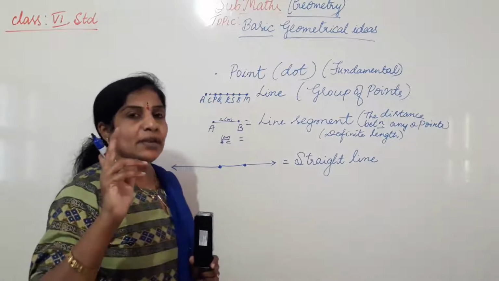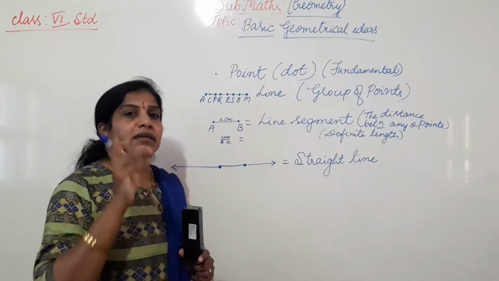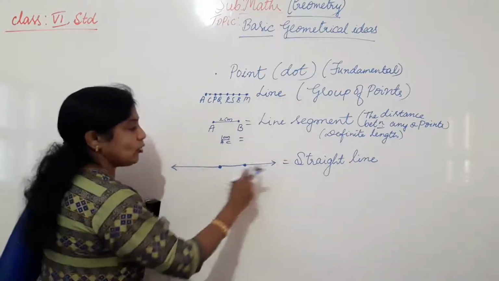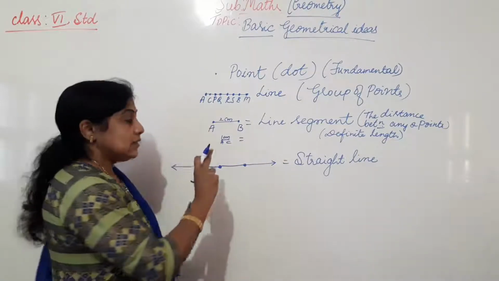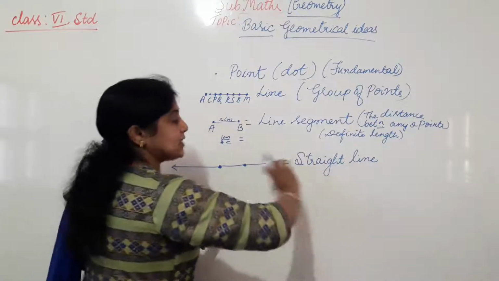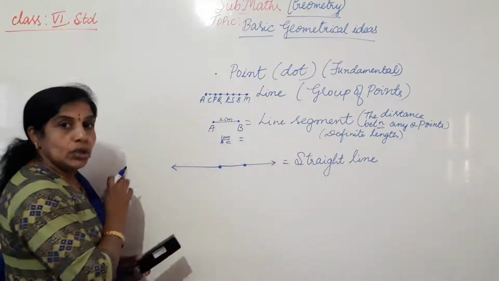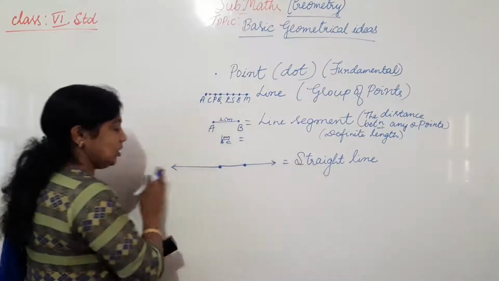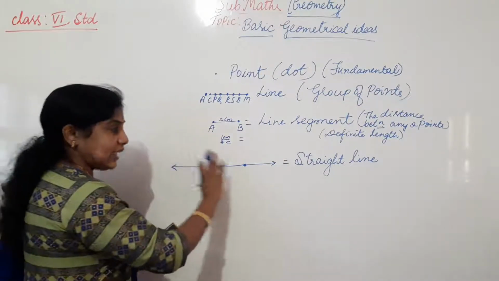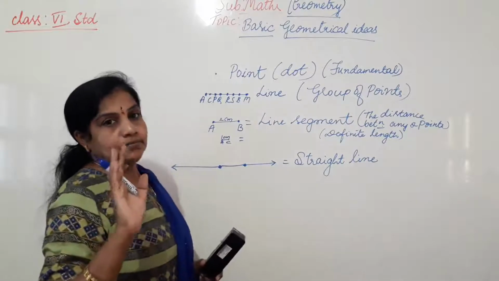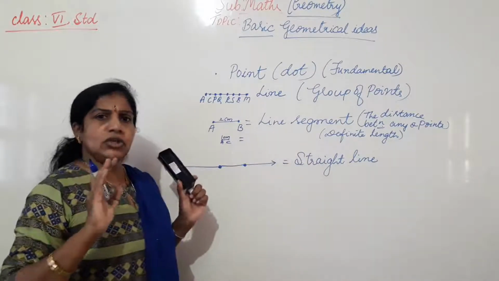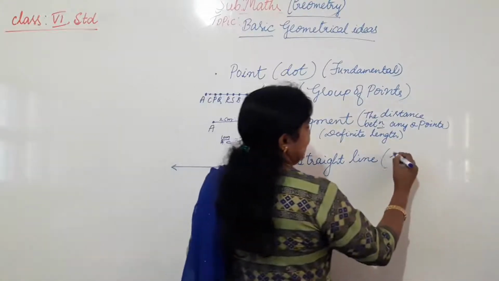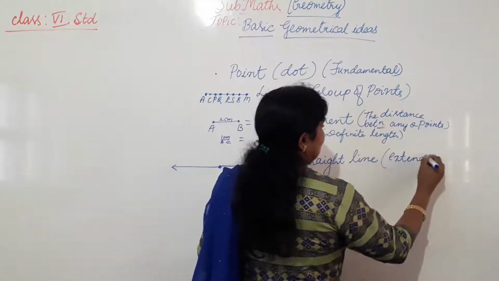What is an explanation of number line we are giving? Number line is nothing but the straight line. So there also we are writing this arrow mark. Why we are writing this arrow mark means that arrow mark shows we can extend it more. We can extend that in both the directions, towards right also, towards left also. And this straight line has no definite length because we can extend in both the directions to any length. Straight line is a line which can extend in both the directions.